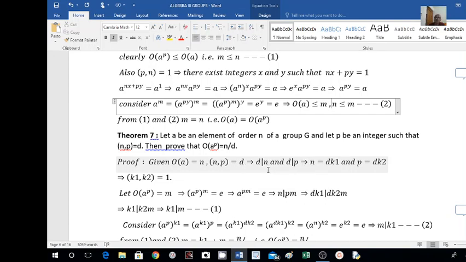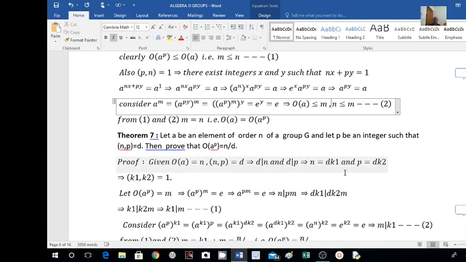d divides n means n can be written as d into some integer. So n equals d into that integer, which I have taken as k1. Similarly, d divides p means p can be written as d into some other integer, that is p equals d into say k2. So we have n equal to d k1 and p equal to d k2, where k1 and k2 are integers.